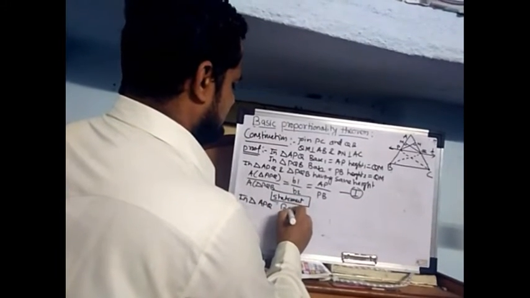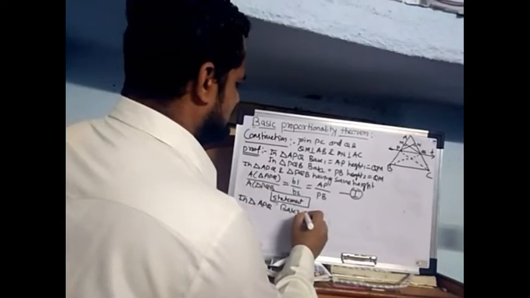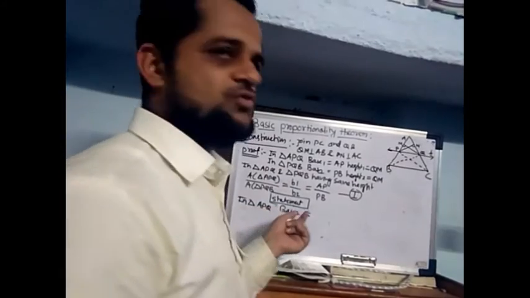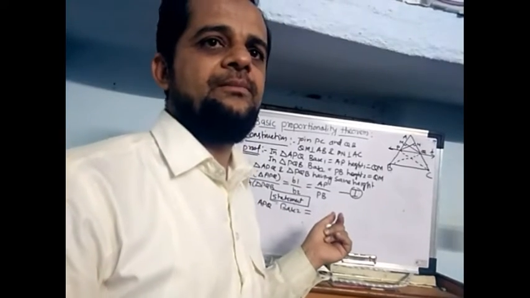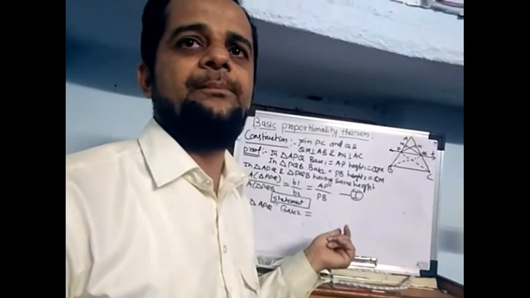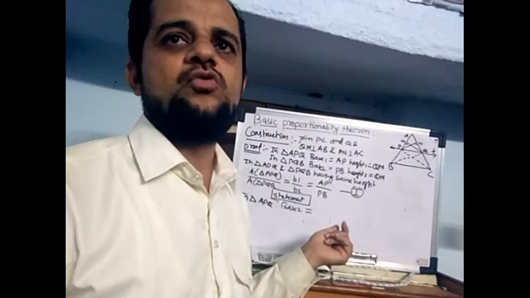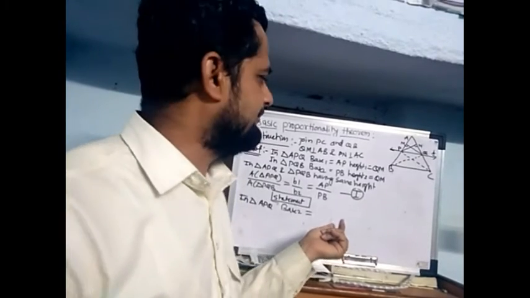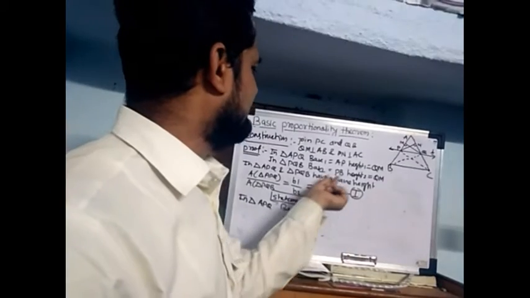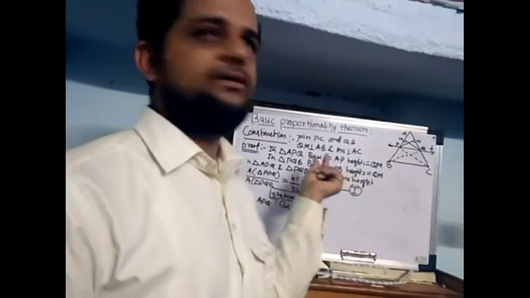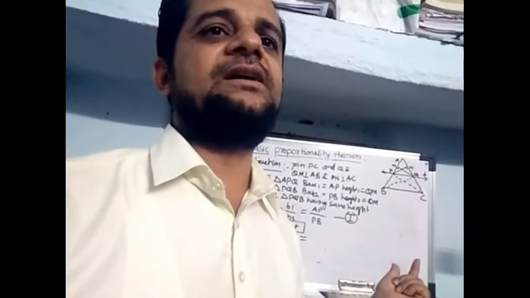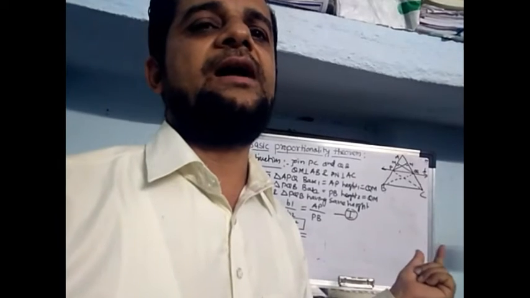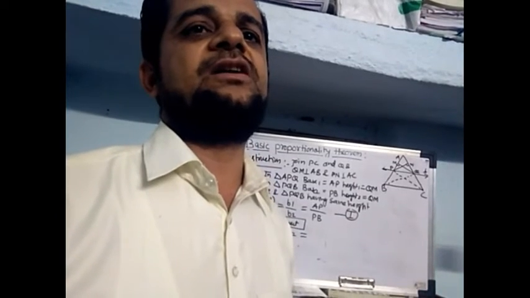We take base 1 and height 1 for the first triangle, and then base 2 and height 2 for the other triangle.